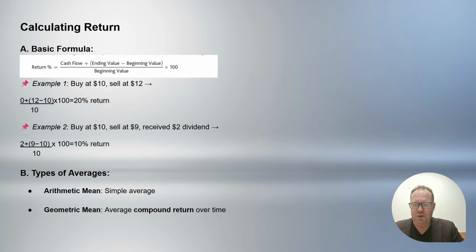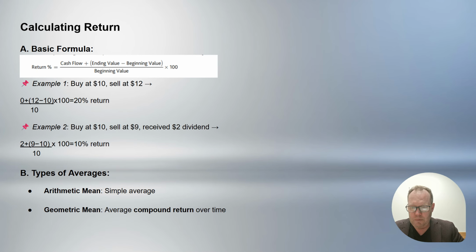Some of the different calculations you'll need to know for this chapter and for the exam. Calculating return. A basic formula for a rate of return would be cash flow plus ending value minus beginning value, divided by the beginning value, times 100. That will give you the rate of return. For example, if you were to buy a $10 stock and then sell that stock or investment at $12, what would the return be?